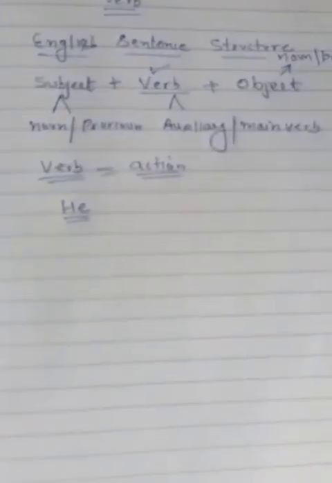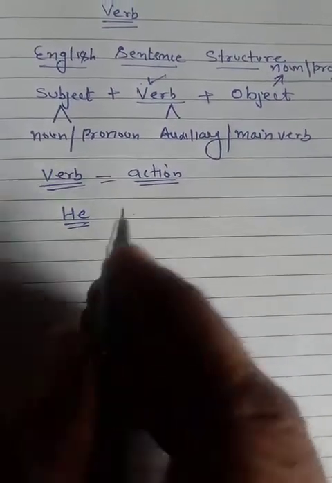Verb, in very simple language, we can say verb is an action. Verb is equal to the action that took place in a sentence. For example, he. What type of action is taken by he? That we call verb. Clear?